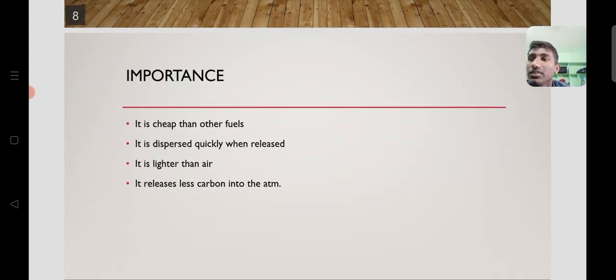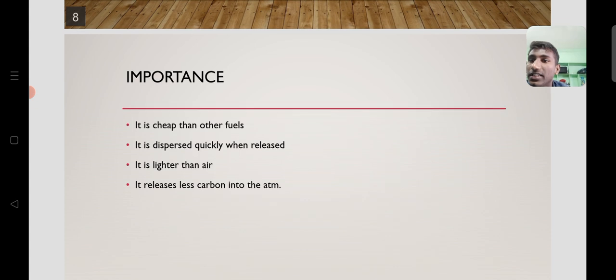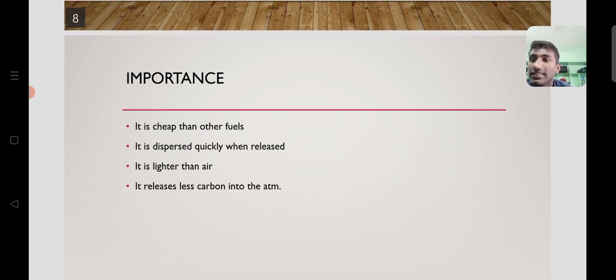What is the importance of CNG? It is cheaper than other fuels. It disperses quickly when released. It is lighter than air. It releases less carbon into the atmosphere. Mainly, it produces less pollution than petrol or diesel, and we can get CNG quickly.